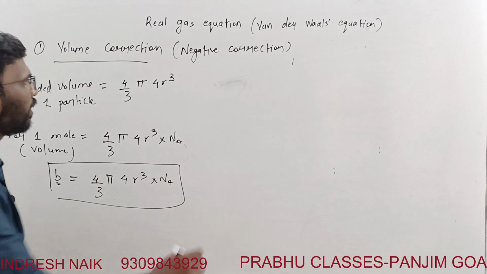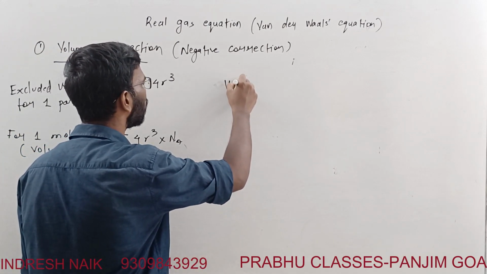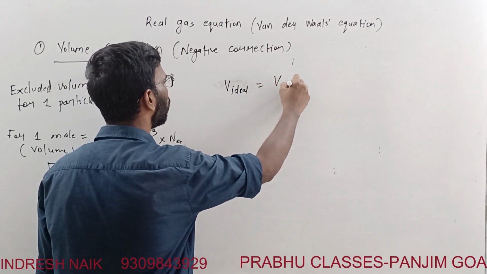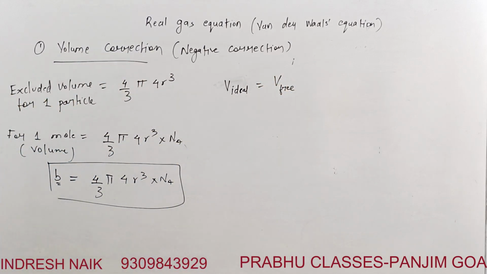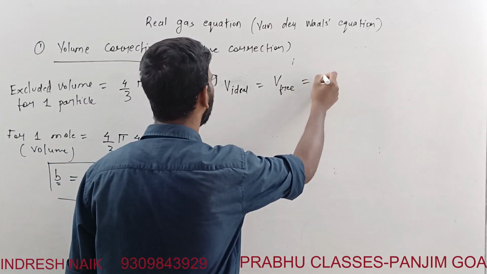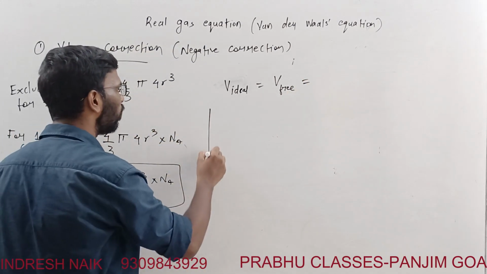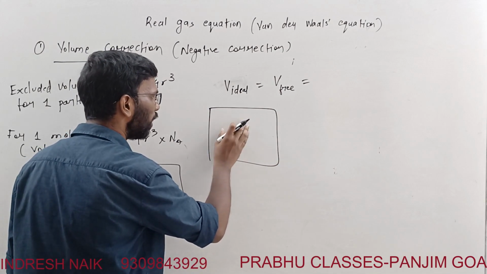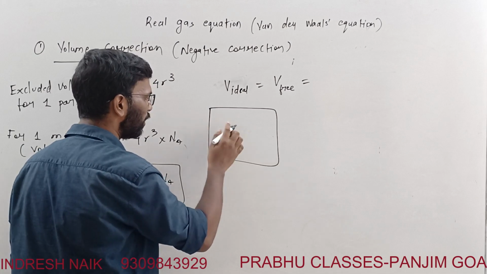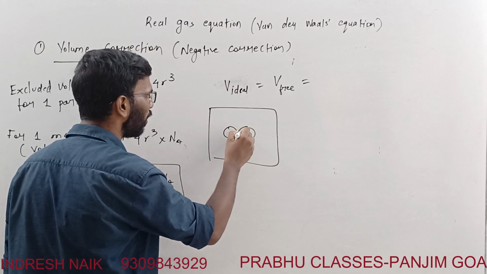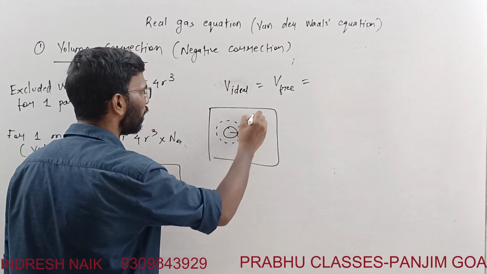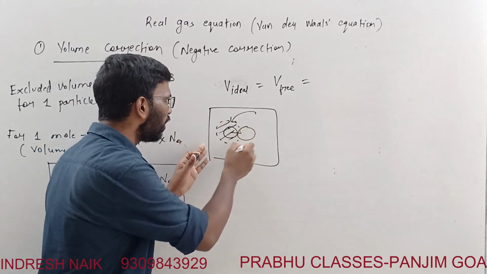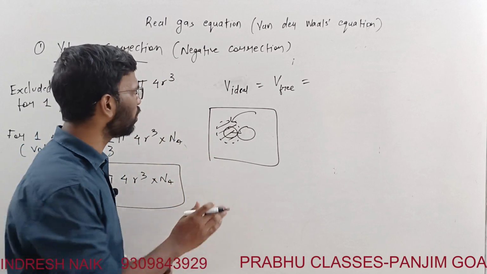So what we can write is V ideal or V free volume, which is the volume excluding those molecules. This was the gas particle, and let's say this is the collision between the particles. Other particles cannot come in this region. So we will consider this volume, and this volume is not negligible. That is what it means.